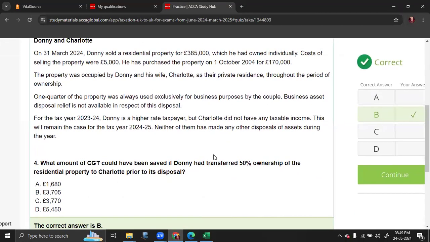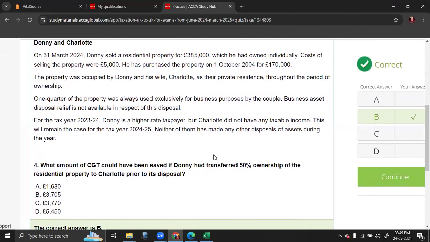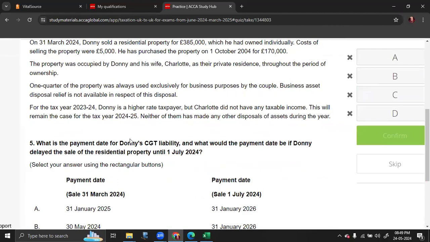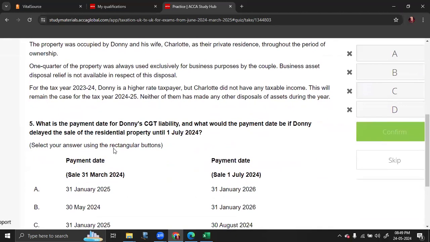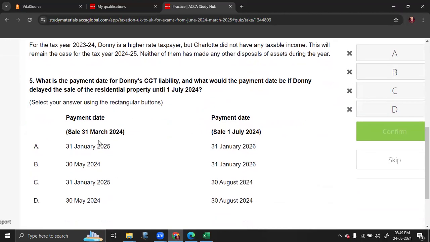What amount of CGT would have been saved if Dhoni? Okay, we have done that. What is the payment date for Dhoni's CGT liability, and what would the payment date be if Dhoni delayed the sale of residential property to 1st July 2024? Now keep in mind, the residential property payment has to be made within 60 days after the disposal. So if the sale date is 31st March 2024, by 30th May, 2 months, 60 days, they have to inform.